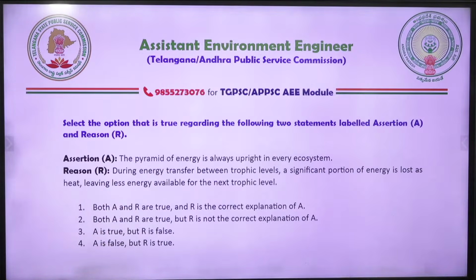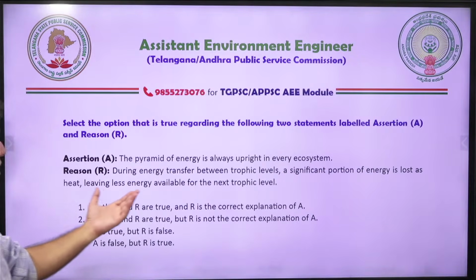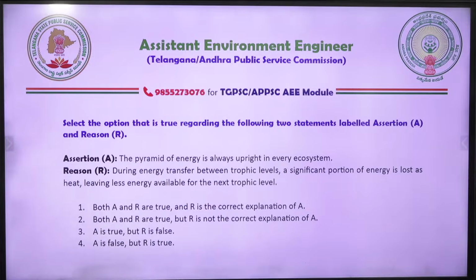Next question, friends. Reason assertion. Try to give right answer now. Pyramid of energy is always upright in every ecosystem, because during energy transfer between trophic levels, significant portion of energy is lost as heat, leaving less energy available for next trophic level.